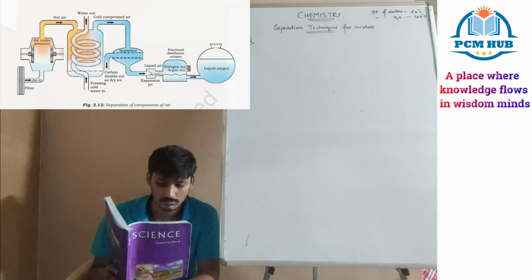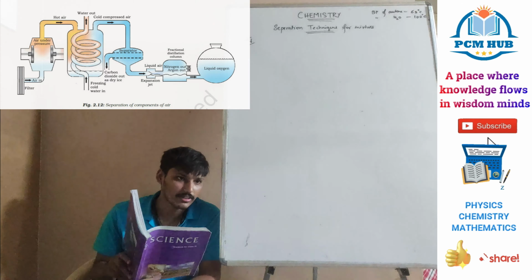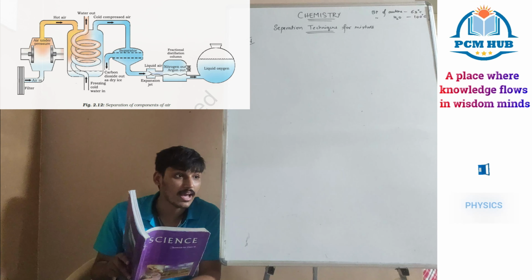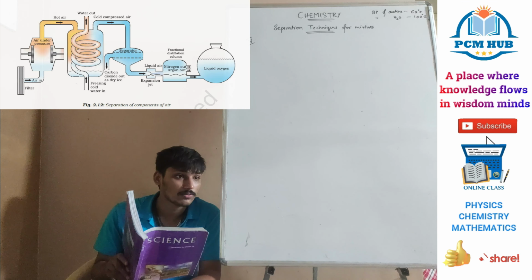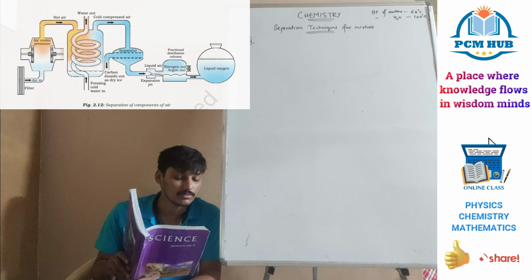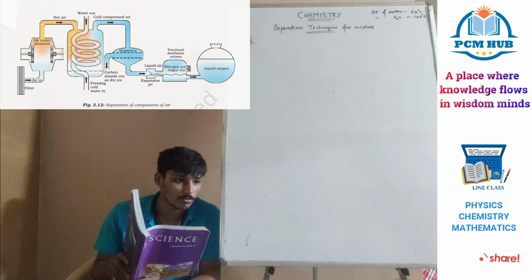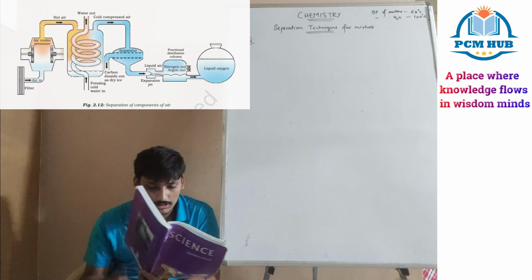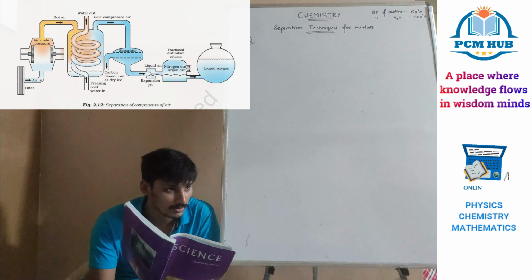Next, the liquid air we are getting, we have to separate its components. Allow it to warm up slowly in a fractional distillation column. Earlier we heated and then cooled, condensation. Now we first condense, then we heat. Liquid gases have very low boiling points. First remember that, you can write it down: gases have low boiling points. This is very important, bits will come from here.